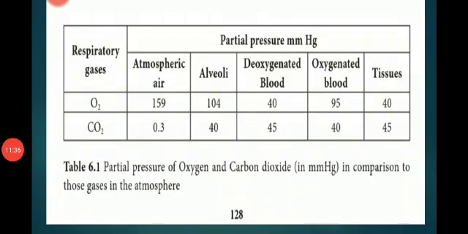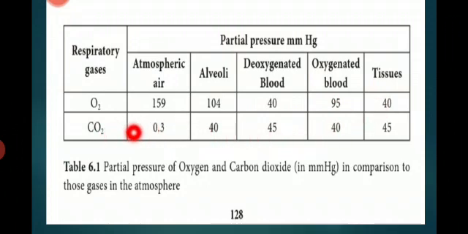Next we have discussed the partial pressure in mmHg of the respiratory gases oxygen and carbon dioxide. Atmospheric air has approximately 159, the air reaching the alveoli has a maximum level of 104. Deoxygenated blood 40, oxygenated blood 95, tissues 40 mmHg.